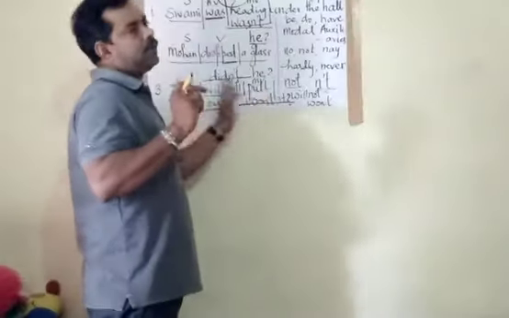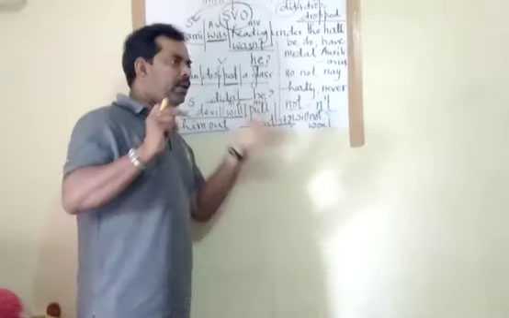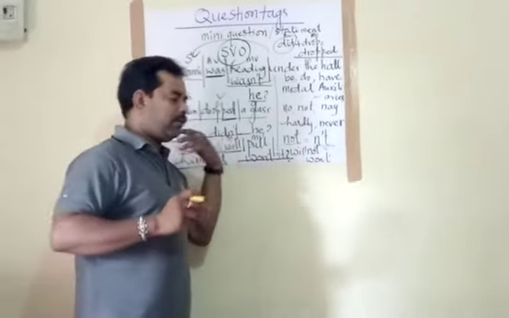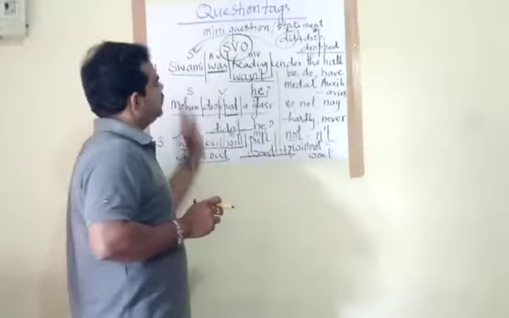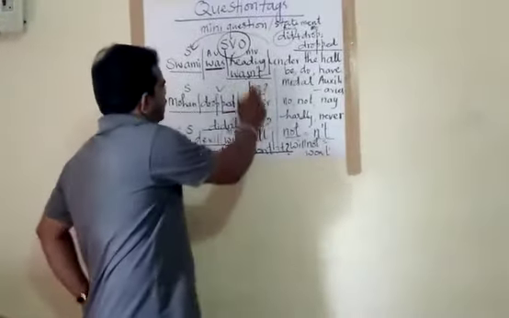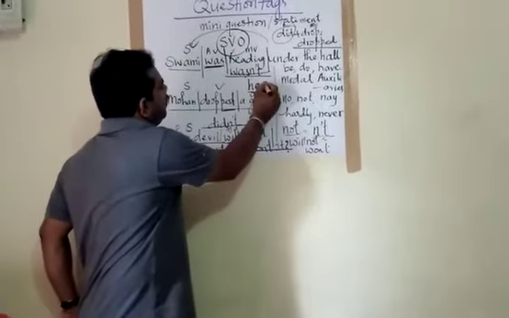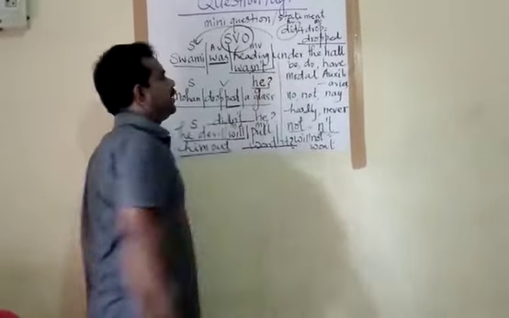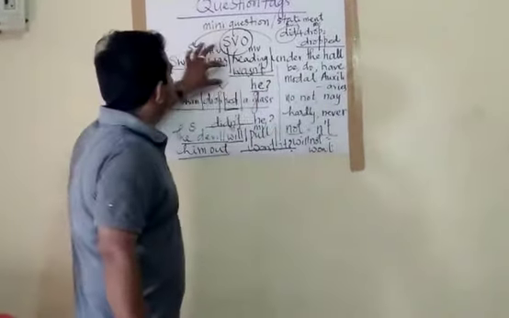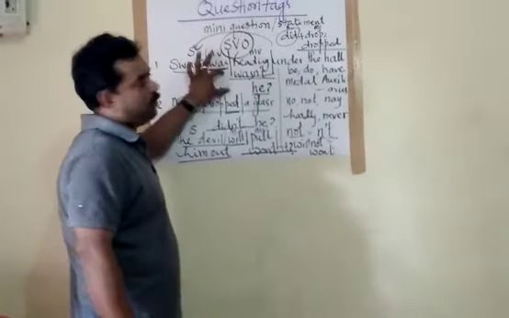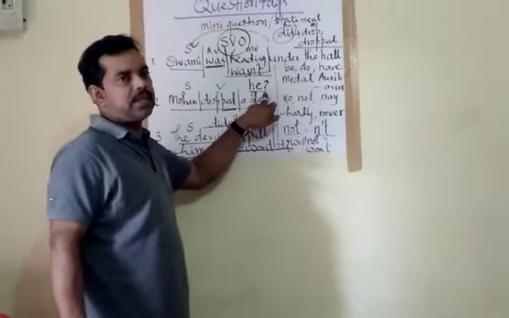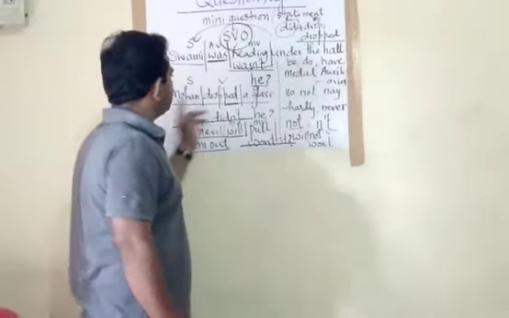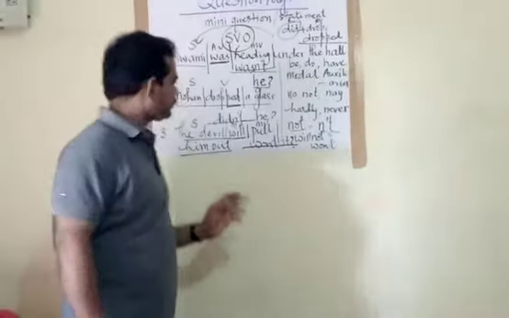Other than that, whatever comes, it may be an animal name, it may be a thing, or it may be whatever it may be, it may be an object, take it as it. Now here, he, then don't forget to join the question mark. Then you are able to get the question tag now. Swami was reading under the hall, wasn't he? Wasn't he?